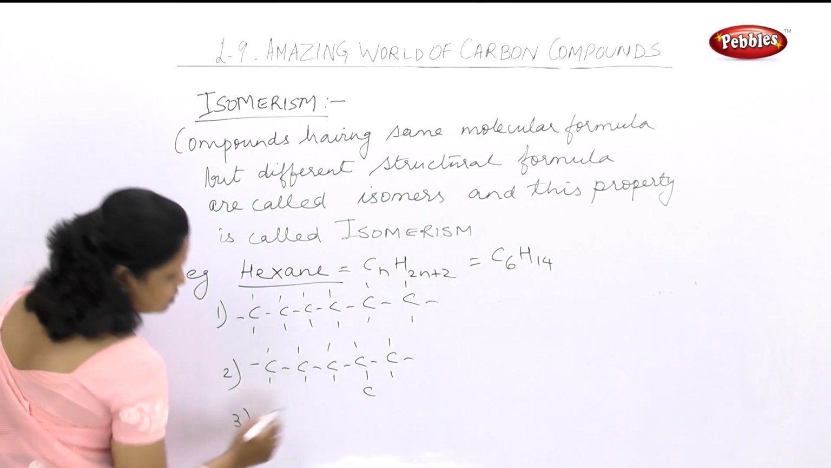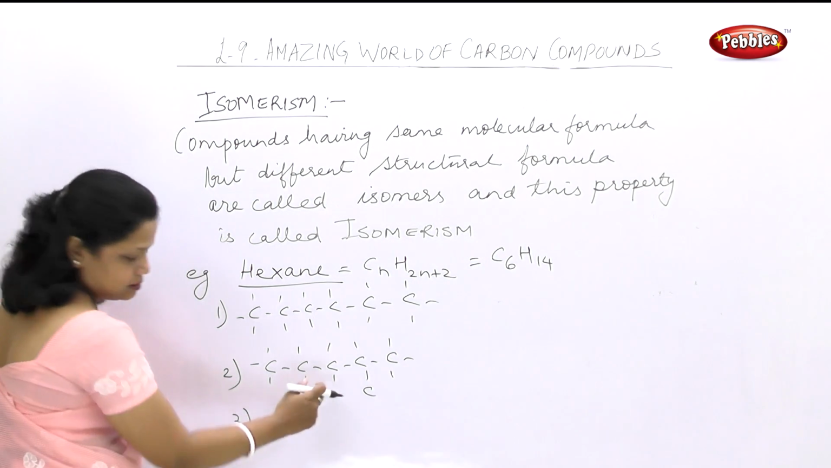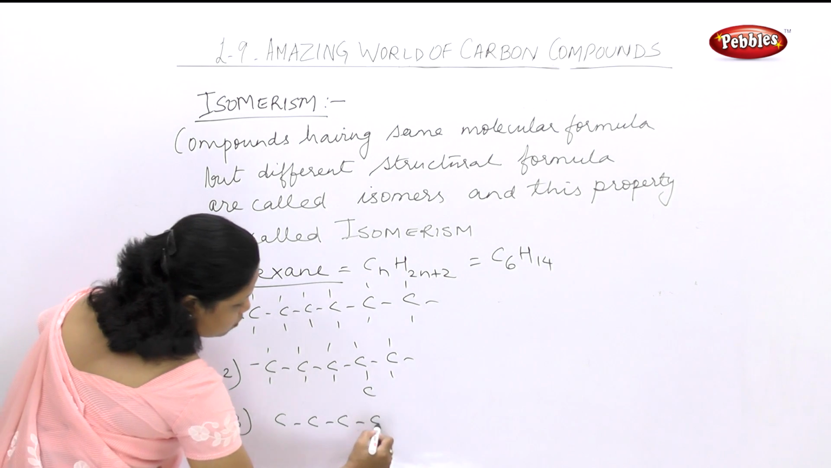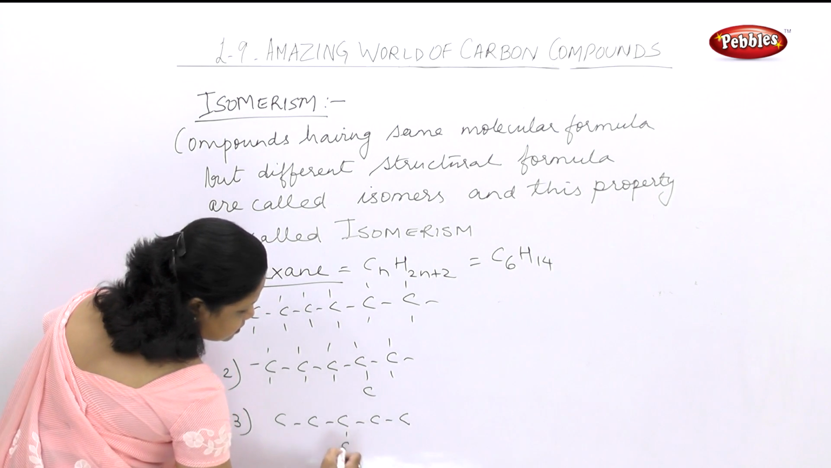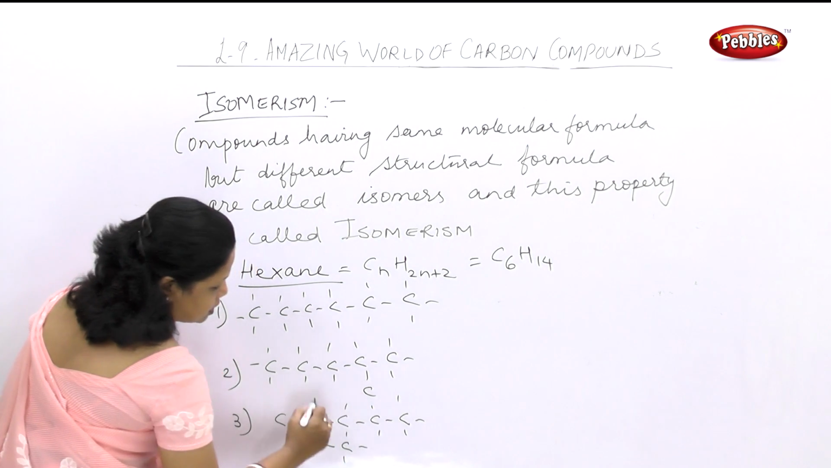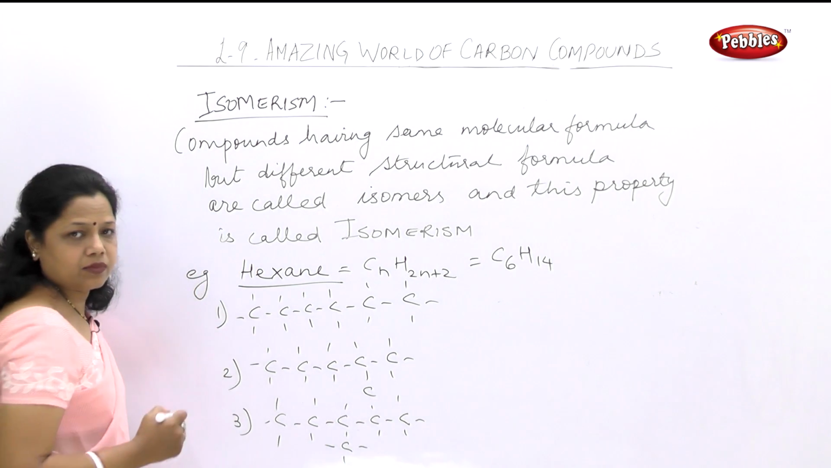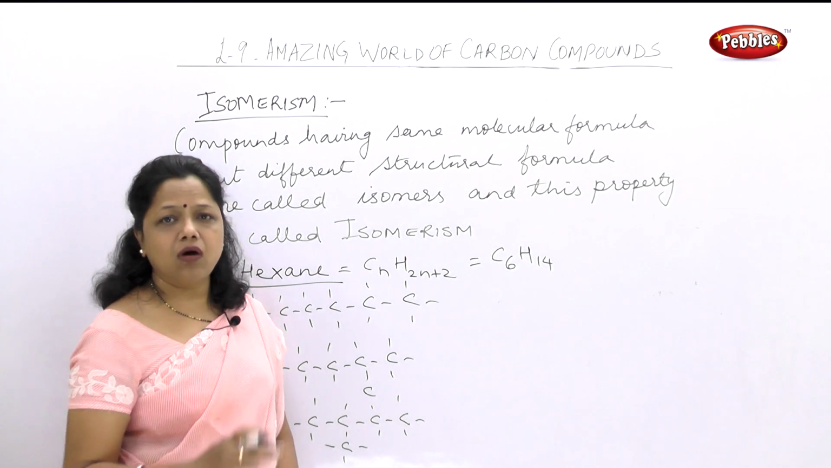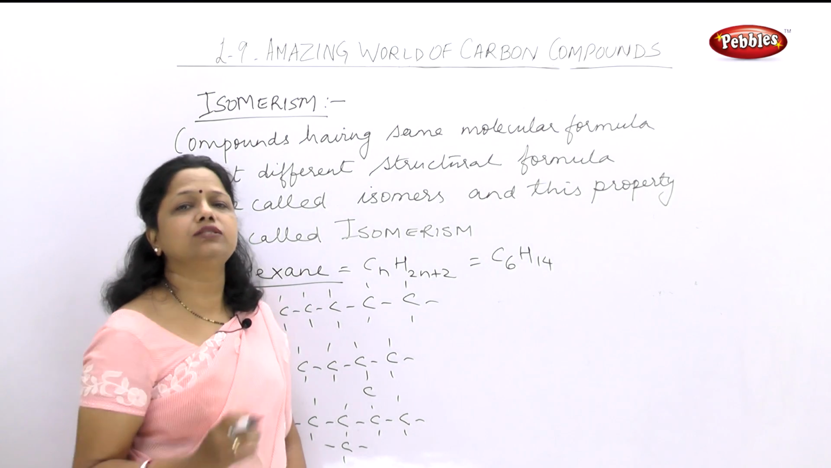Third possible structure, you can bring this C here. So let's see, 1, 2, 3, 4, 5 and this is 6th. So this is another structure which is possible in hexane. Now these are all I am making the open chain. These are all I am making the straight and branch chain.